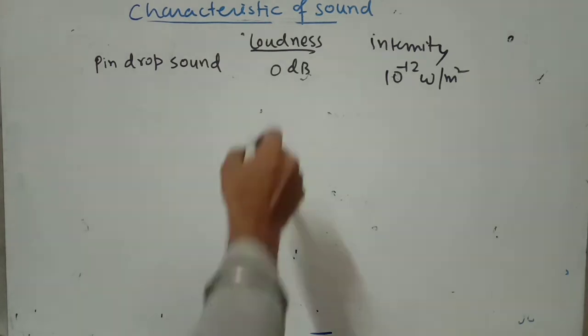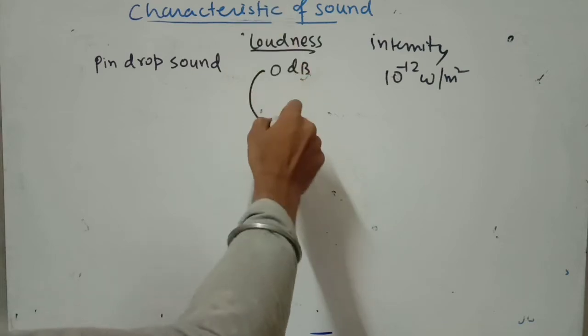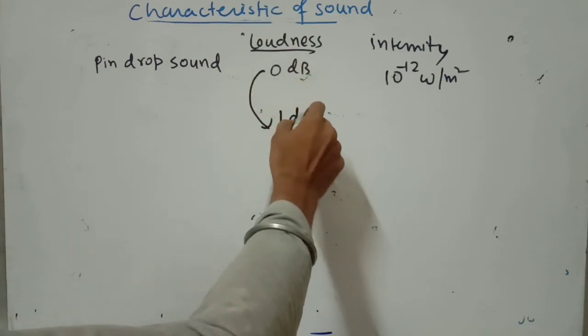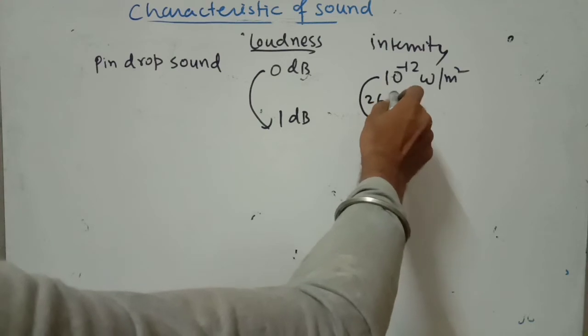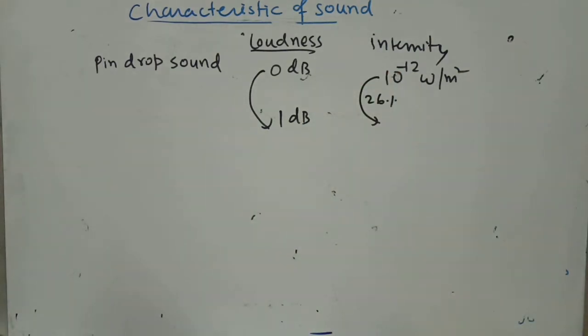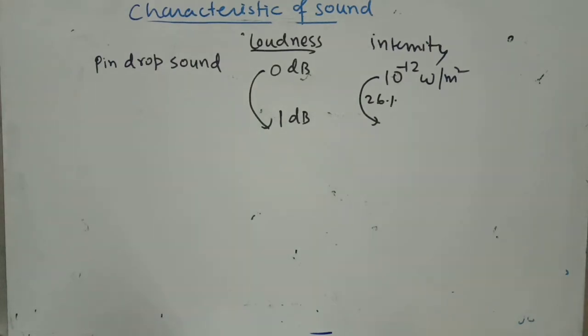Okay, so if you increase loudness by 1 decibel, the intensity increases by 26%. So it's a very important definition of 1 decibel. We can prove this one, just wait.